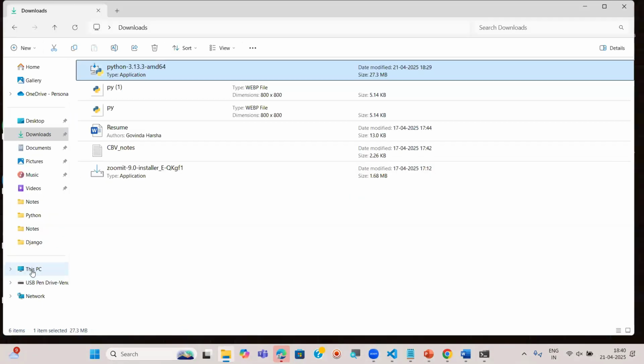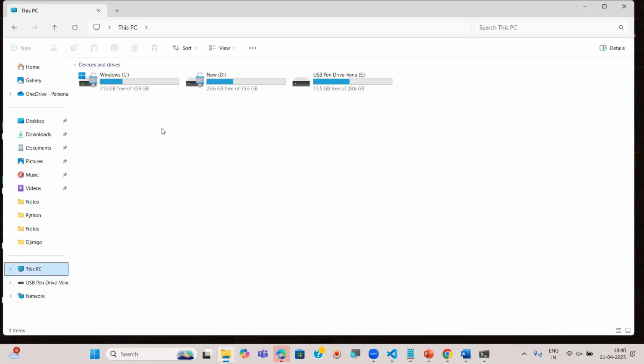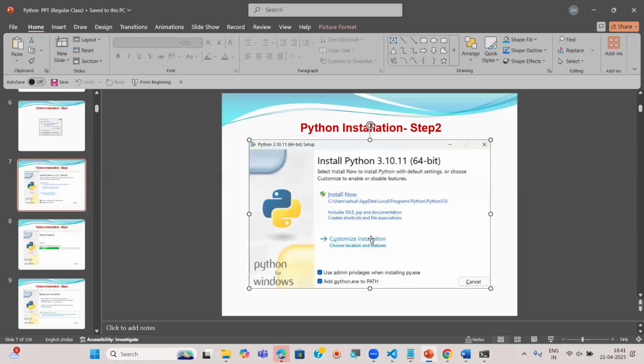Right now I have a C drive, D drive, some E drive, multiple drives. In case the C drive is full, you can choose other drives. Which option do you have to choose? Customize installation.